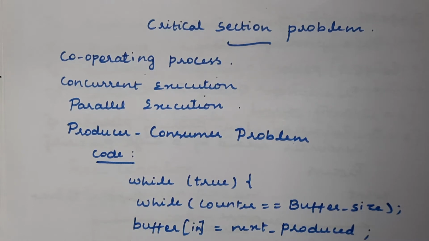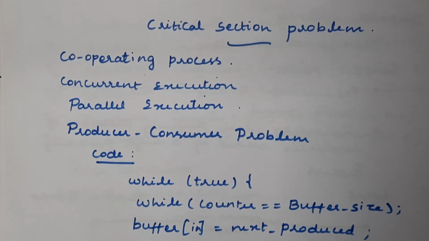Usually we call processes cooperating processes when they share common data. If there are two processes, let them be process A and process B, and both processes share a common data structure, then we can say these two processes are cooperating processes. In cooperating processes, we may get this kind of problem, that is the critical section problem.